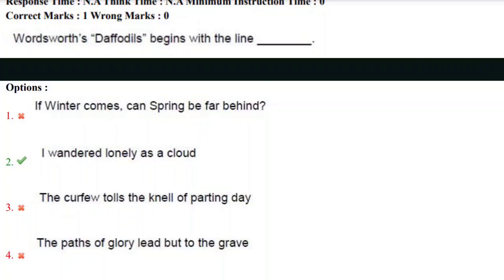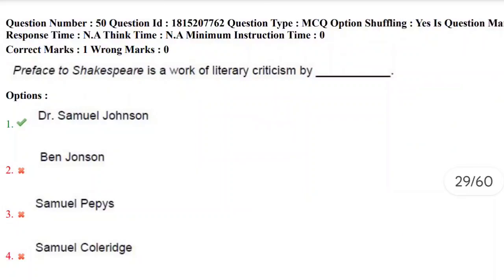"If winter comes, can spring be far behind?" These are the ending lines. So the correct answer, the beginning line, is I wandered lonely as a cloud. So the correct answer is the second option. Let's move towards the next question.